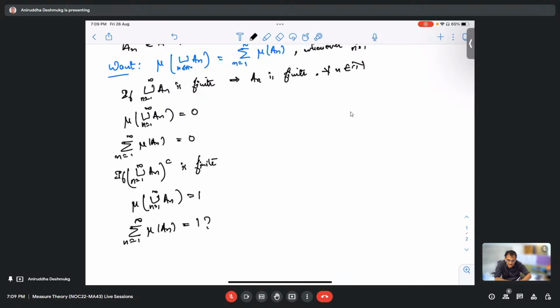Yes, because the measure has already been defined as mu(A) equal to 1. So now we have to show that the summation of all the mu(A_n) from 1 to infinity has to be 1 as well. Correct, correct. And for that, what is sufficient is if we are able to prove there is exactly one A_n whose complement is finite, then we are done.